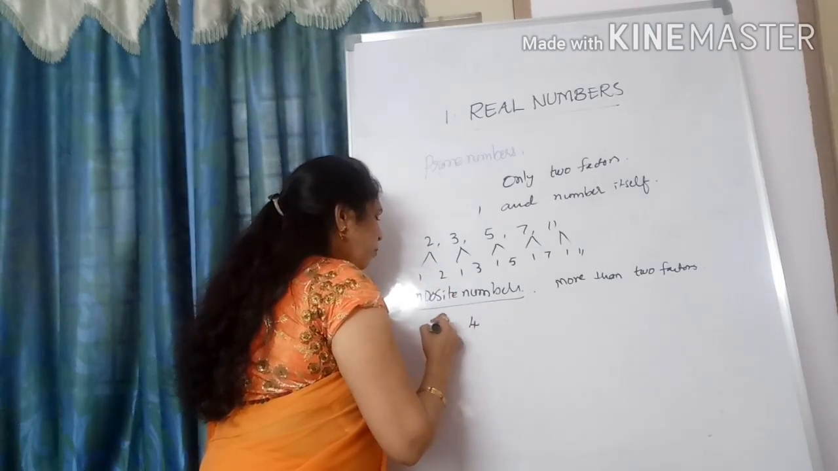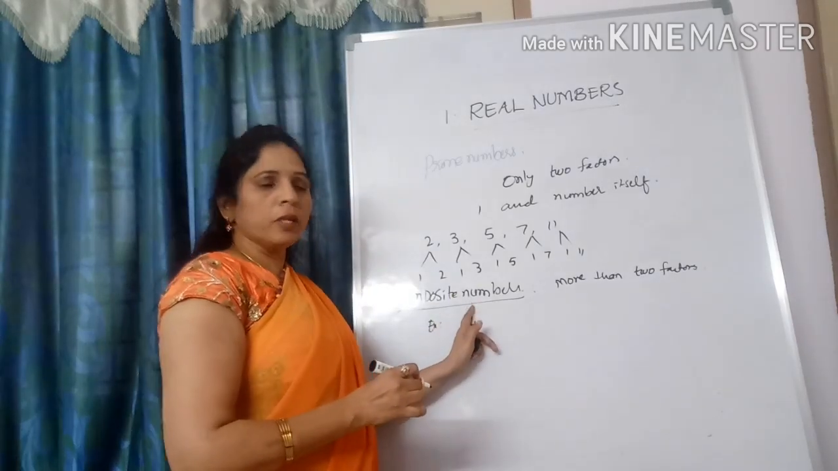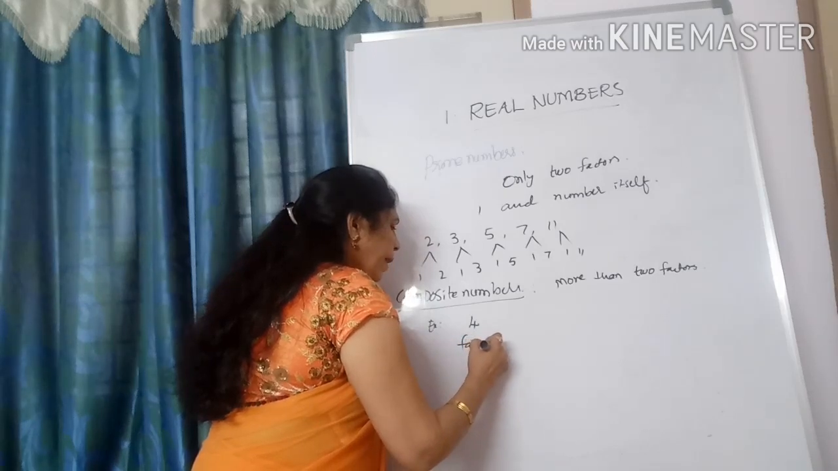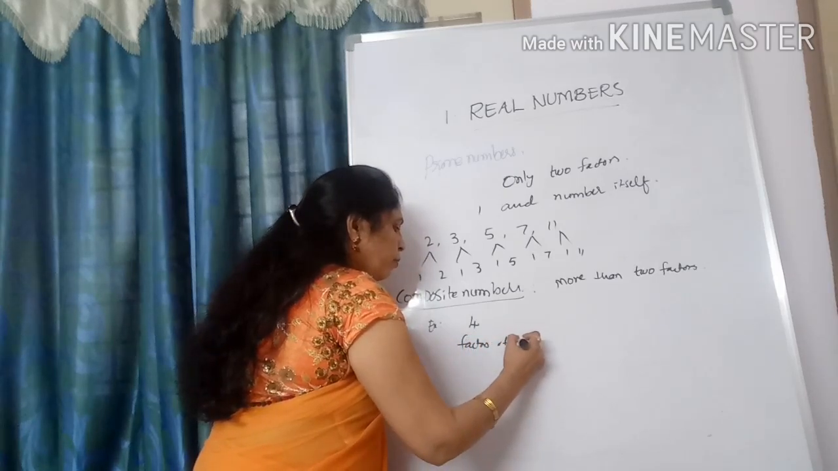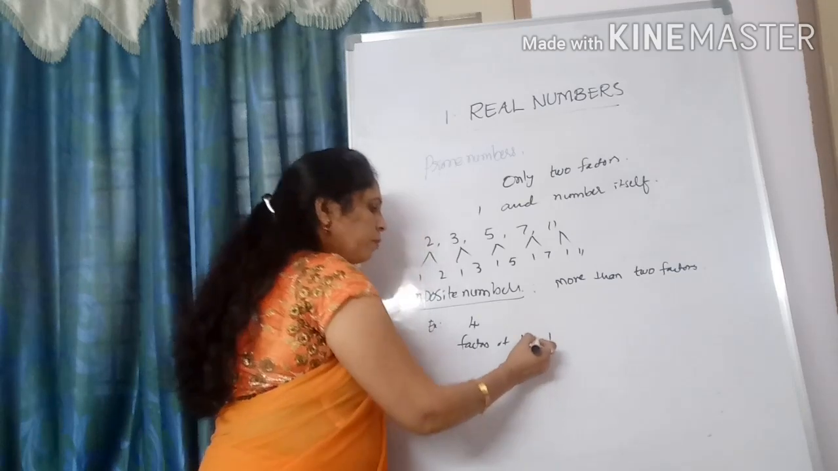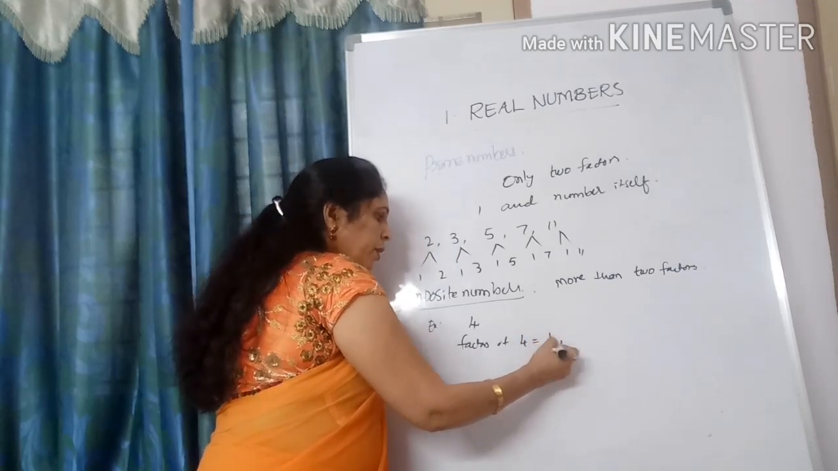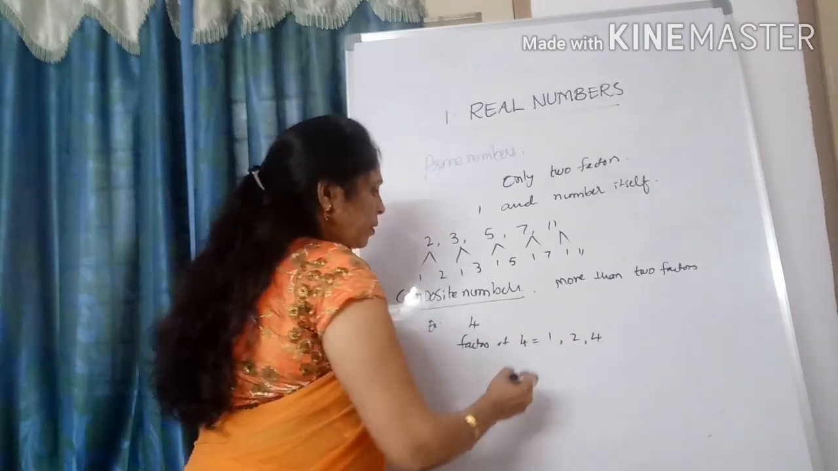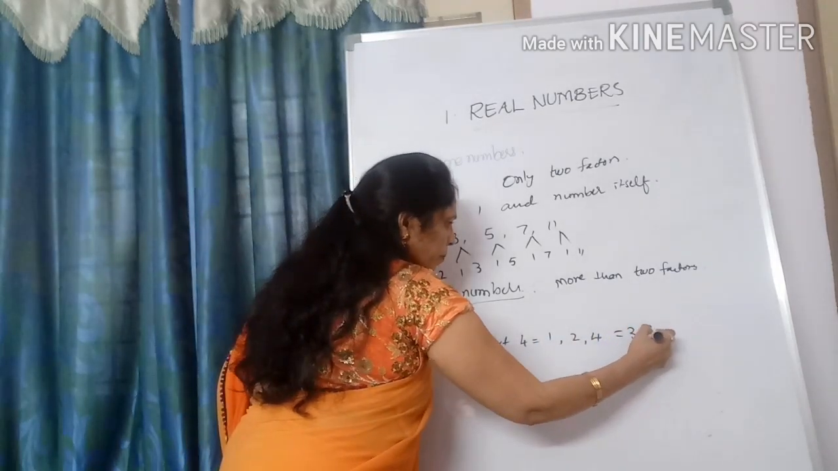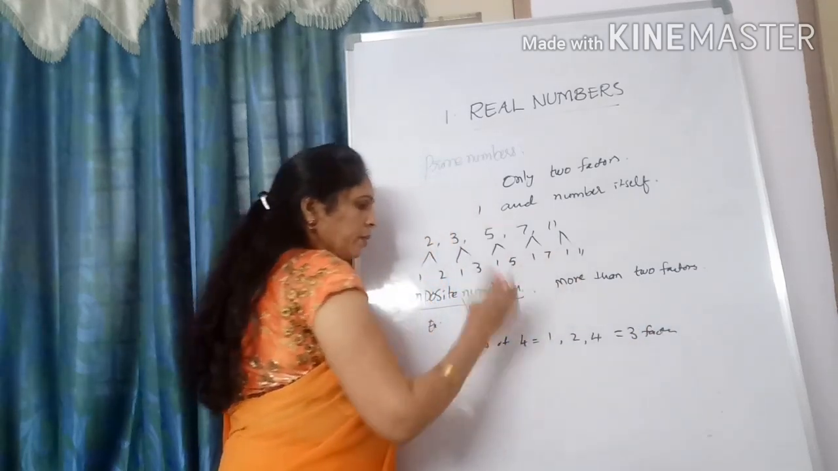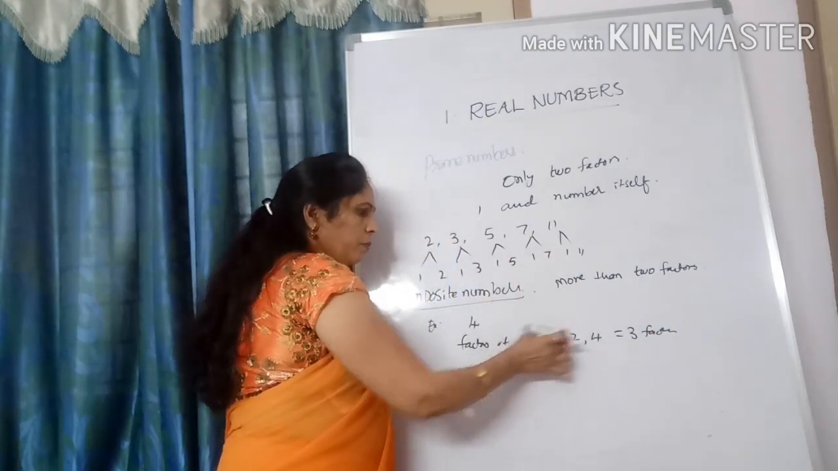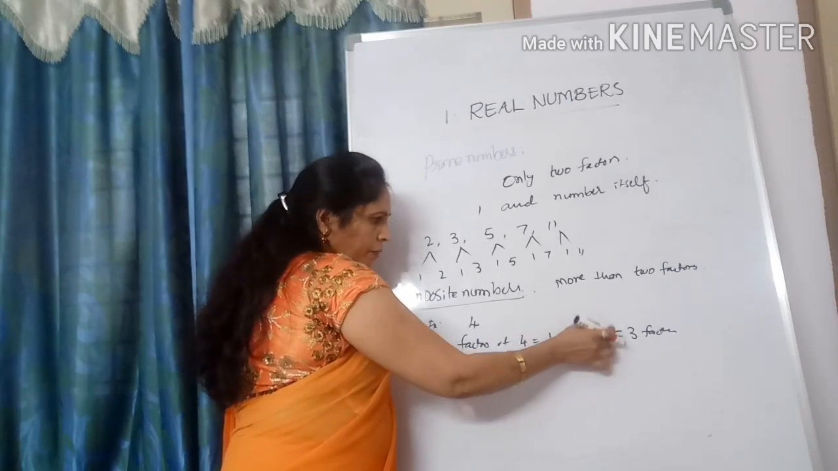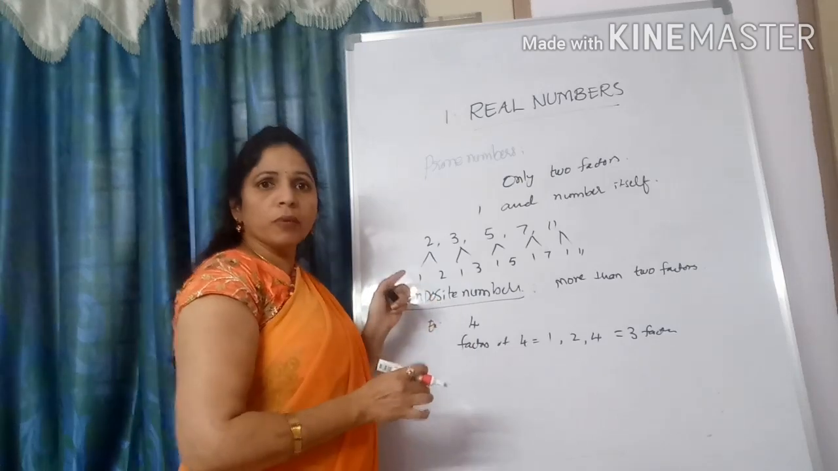So take an example. Suppose 4. 4 is a composite number. Why? Because the factors of 4 are 1, 2, and 4. How many factors are there? 3 factors, more than 2 factors. 1 4s are 4, 2 2s are 4, 4 1s are 4. So 4 has 3 factors. That's why it's called a composite number.